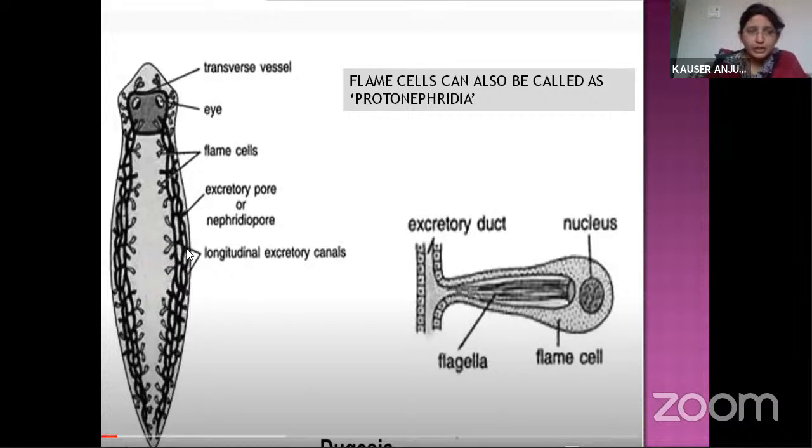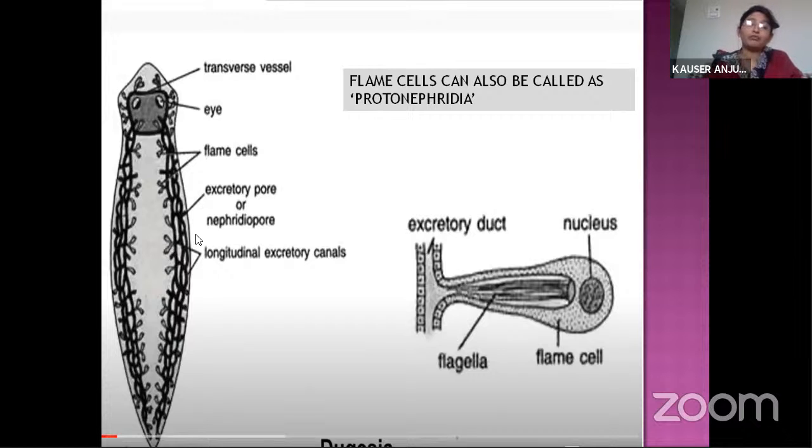This tubule is connected to an opening called the excretory pore or nephridiopore. Pore in the sense of a small hole. So these flame cells collect the wastage from the body cavity and give it to these tubules. These tubules connect to the outside by means of a small pore called the excretory pore, or also the nephridiopore.